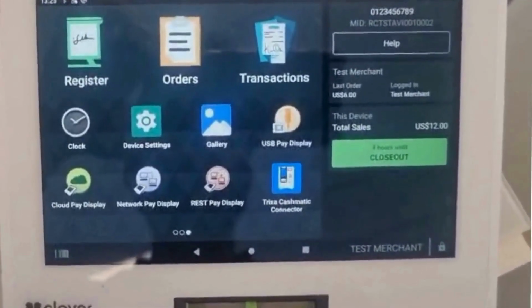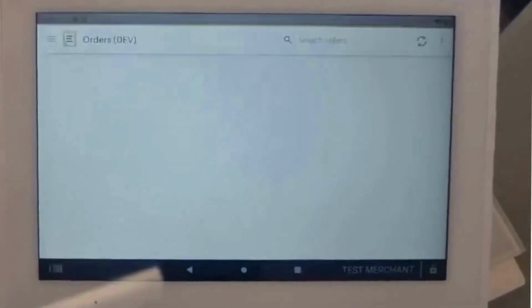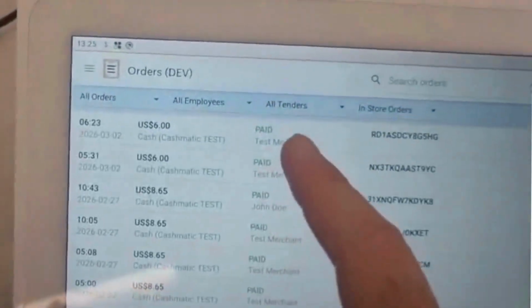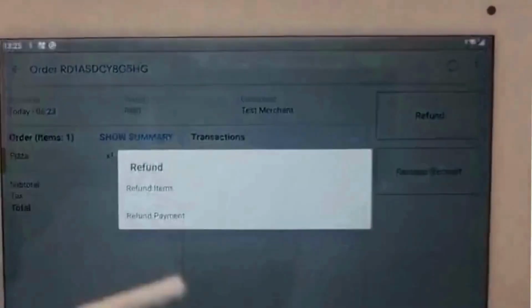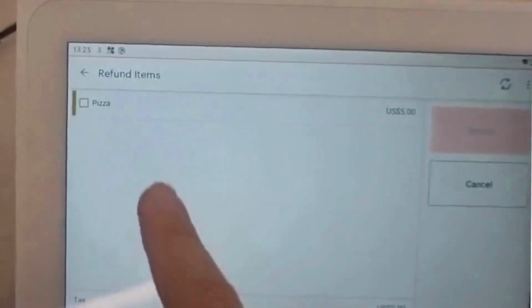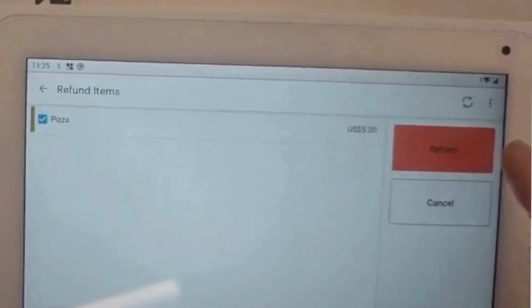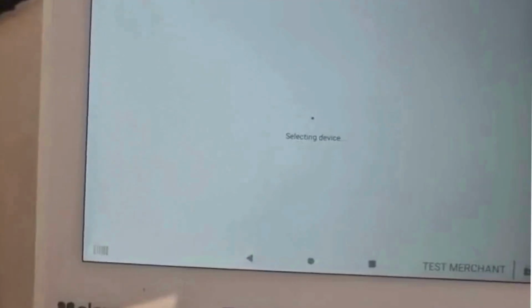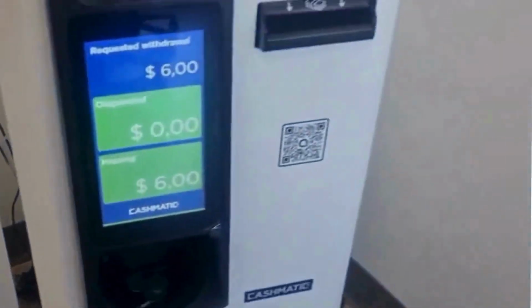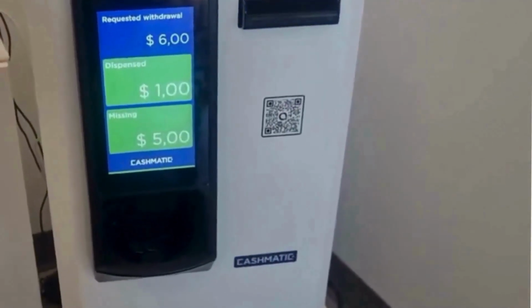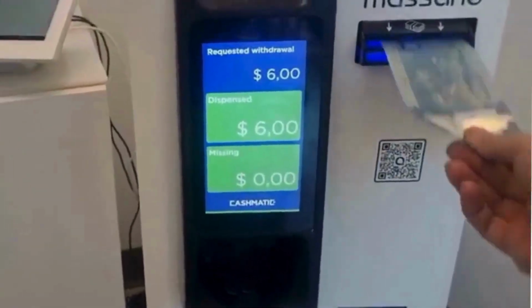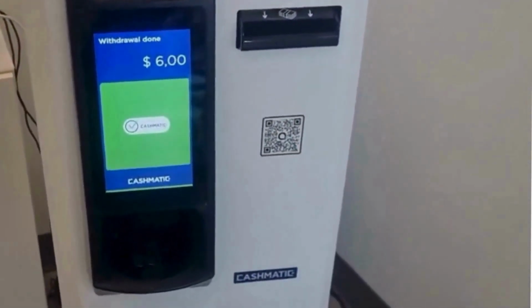To do a refund, you just need to go to Orders, press on the transaction you want to refund, press refund, refund item, then choose the item, press refund. Clover will send the request. And the customer will take his money back directly.